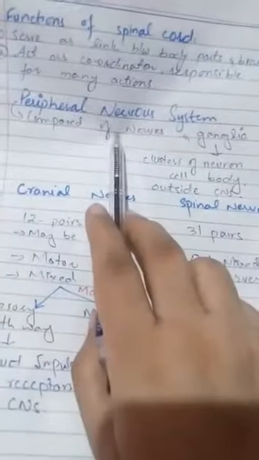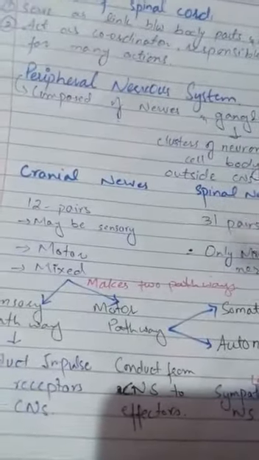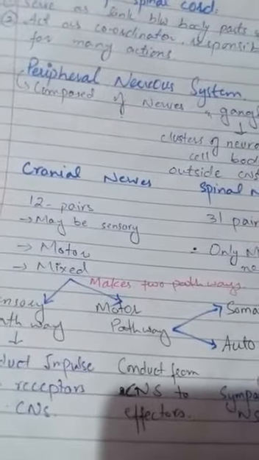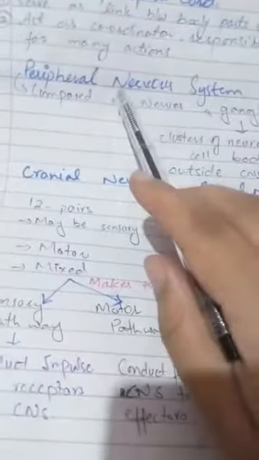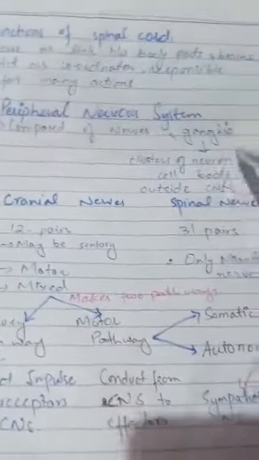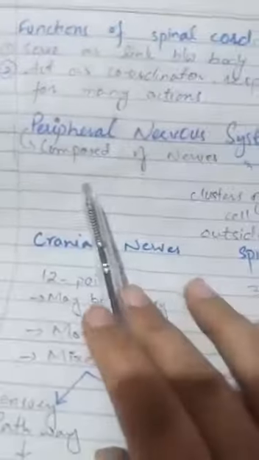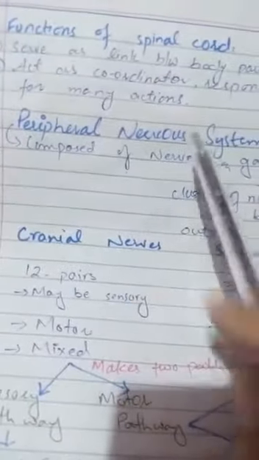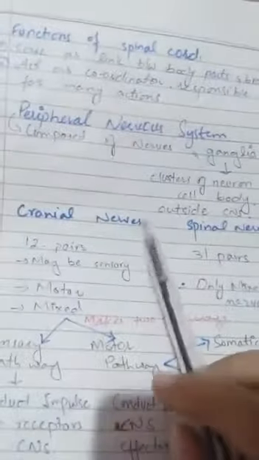In the peripheral nervous system, we see that the nervous system is divided into two types, central nervous system and peripheral nervous system. Previously we saw the central nervous system, here we see the peripheral nervous system. The peripheral nervous system is composed of the nerves and the ganglia. What are ganglia? A cluster of neuron cell bodies outside the central nervous system. This is known as the ganglia. So the composition of the peripheral nervous system is nerves and ganglia.